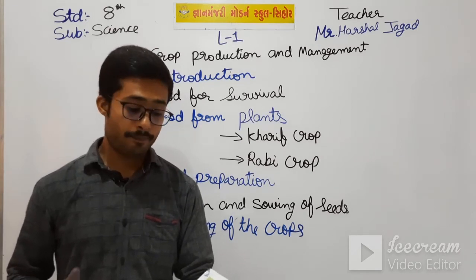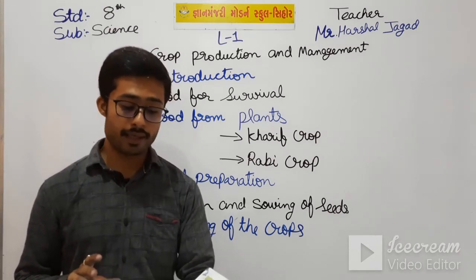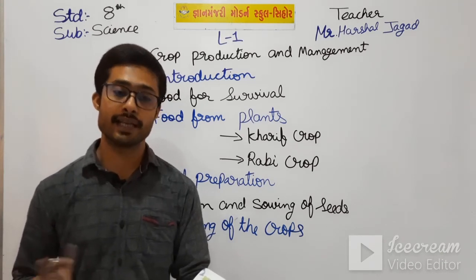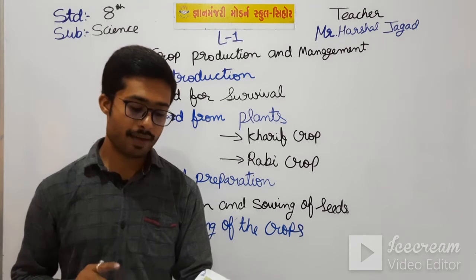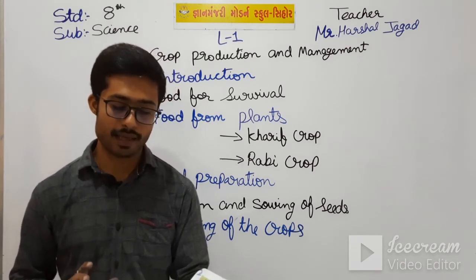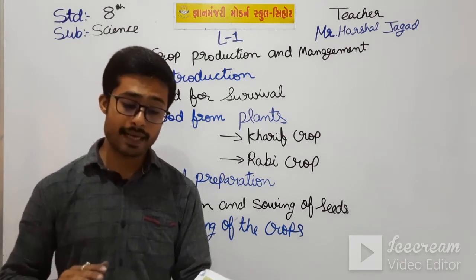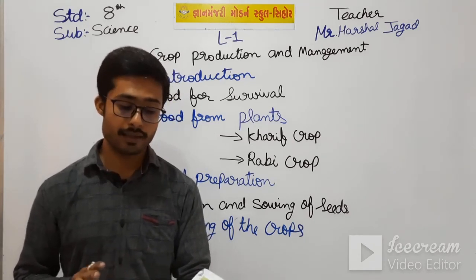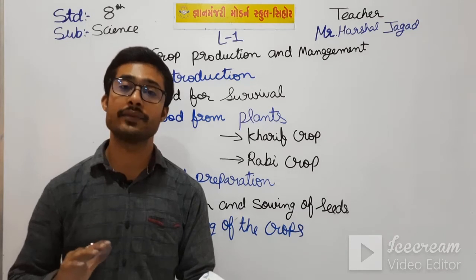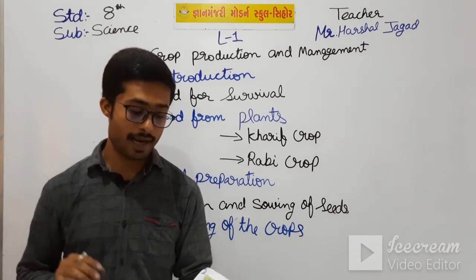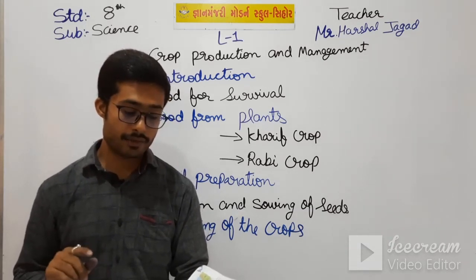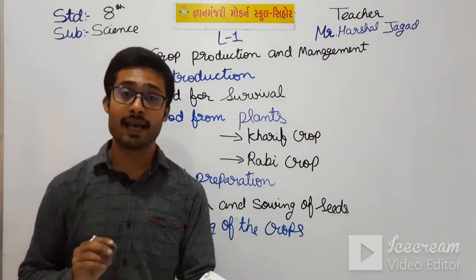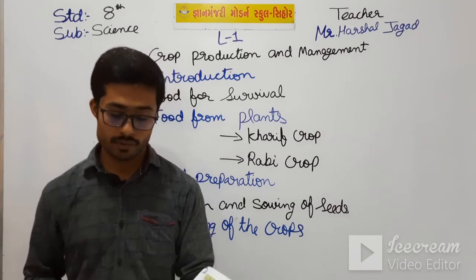Okay, so it is also given here in the modern methods which method is used when and in which areas. The sprinkler irrigation method is used where there is uneven land and sandy soil. And the drip irrigation method is used where there is a shortage of water.